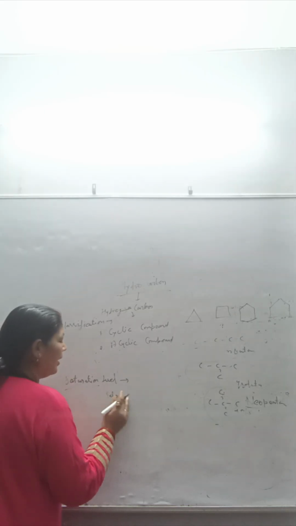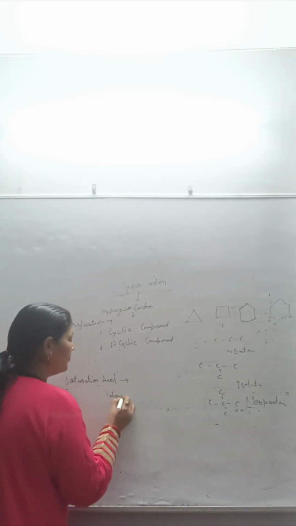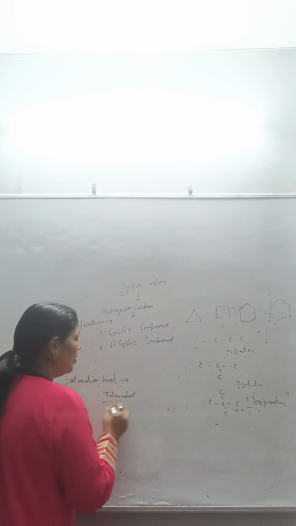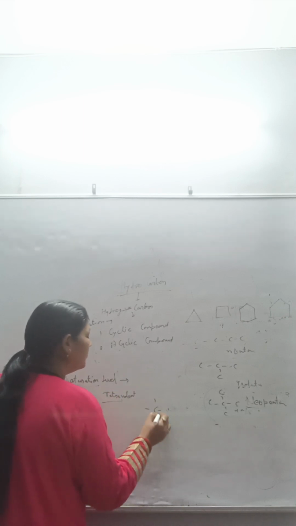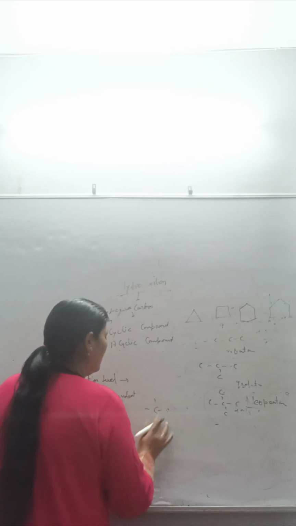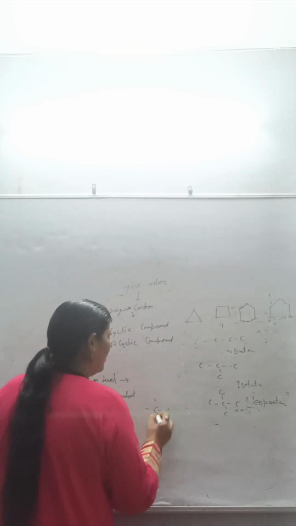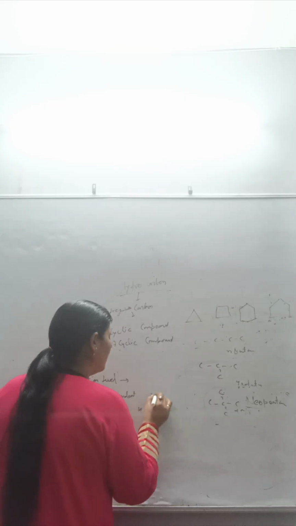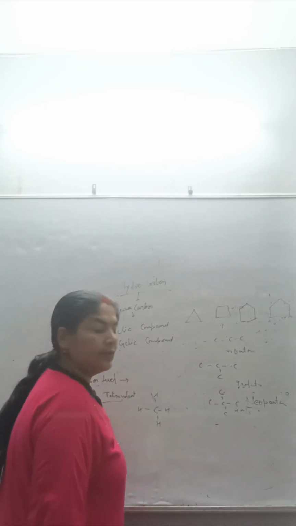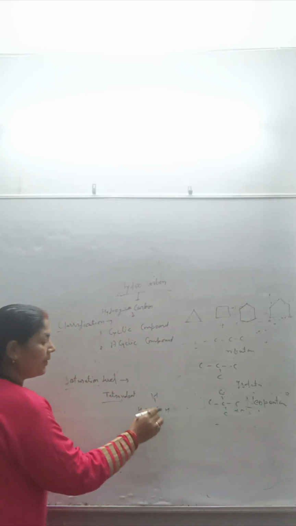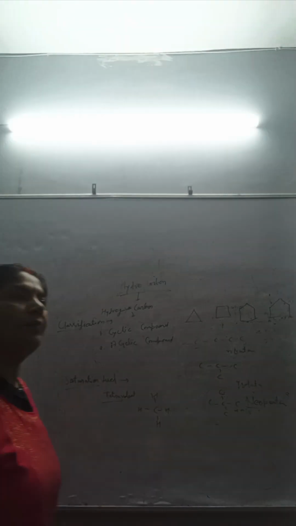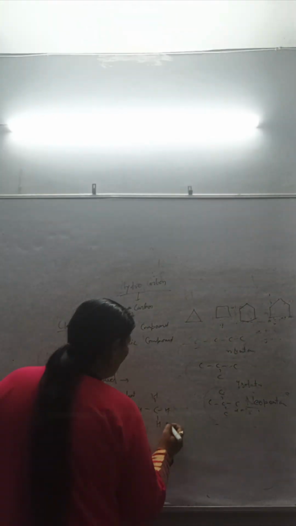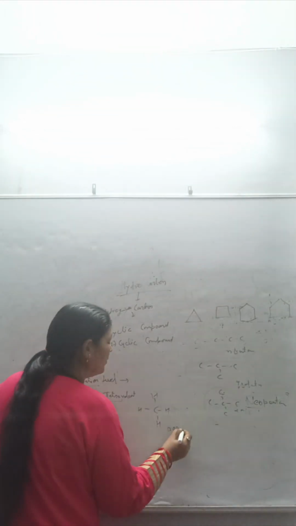Tetravalent means this one. Suppose this carbon is satisfied by hydrogen, all four valencies. This is the first compound of organic chemistry, methane. This is the parent compound, methane.